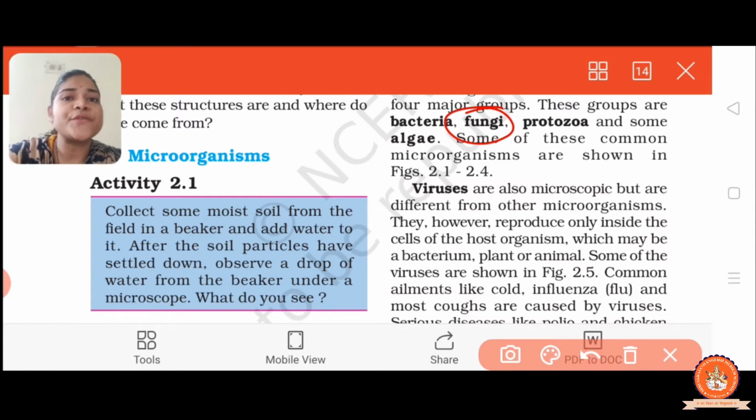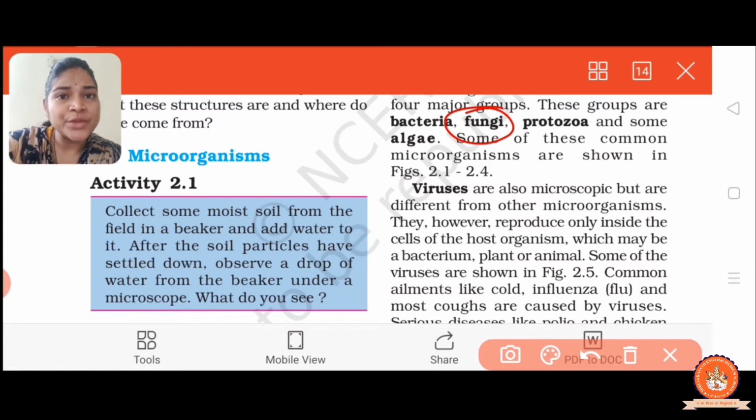So most fungi take their food from dead organic matter. Whereas some live on other organisms as parasites. The parasite, in class 7 you have already learned about the parasite. Parasite means living on a host plant.